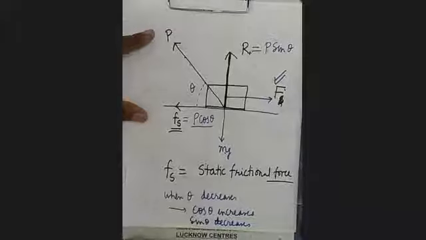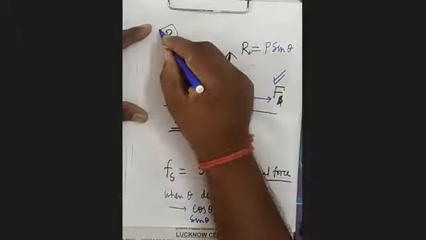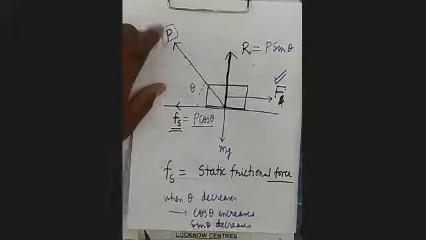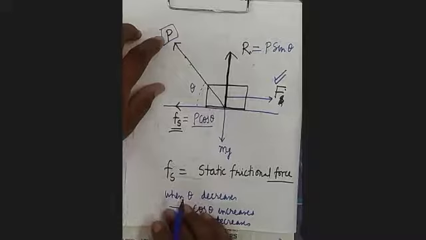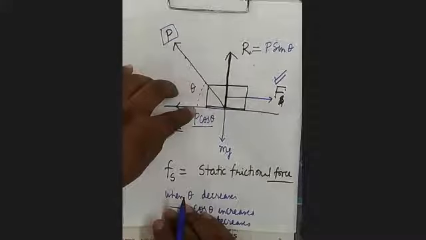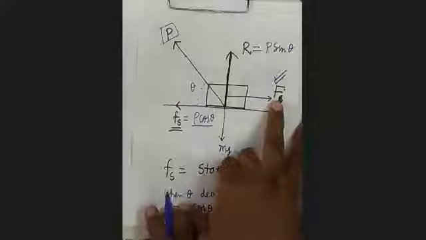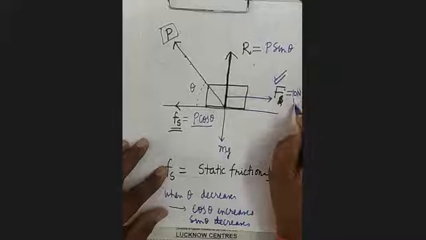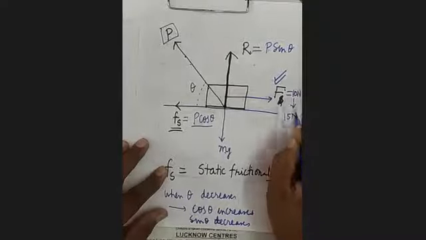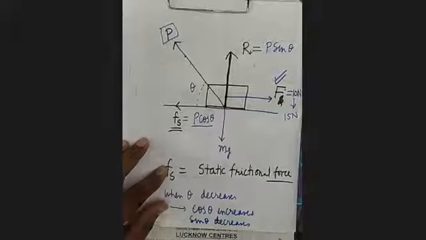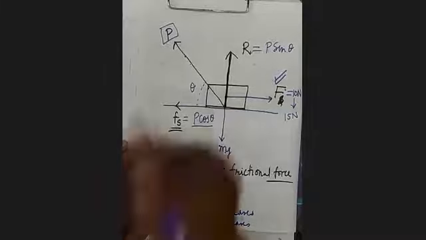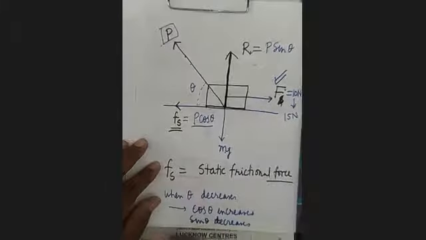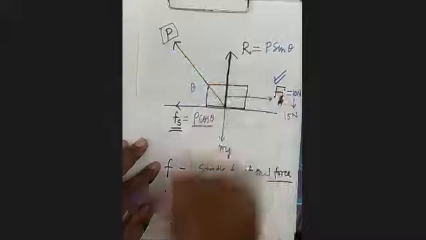So what will happen? This force of friction P will change its magnitude as well as its angle. Suppose the force F was earlier 10 Newton. Now you have made it 15 Newton and still the body is not moving. It means P has changed in magnitude as well as its angle.